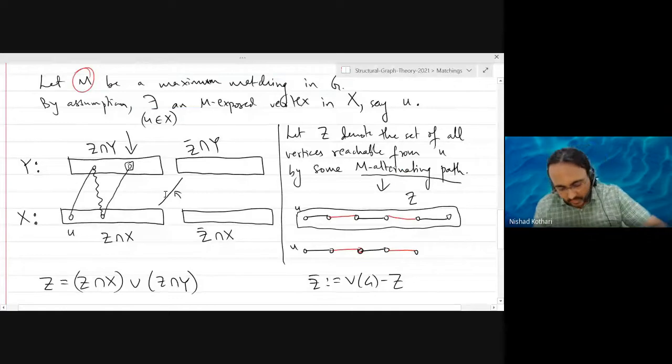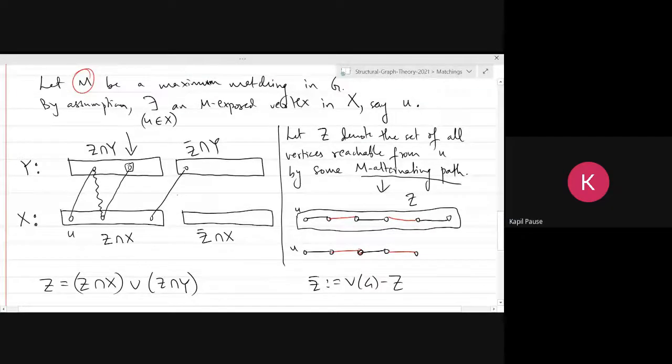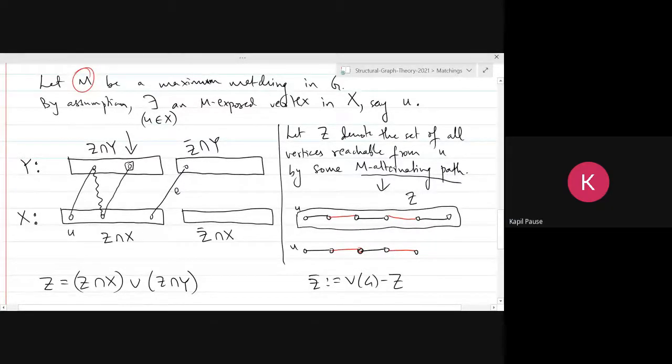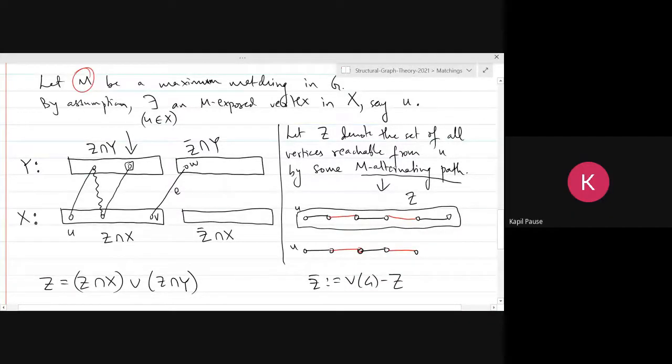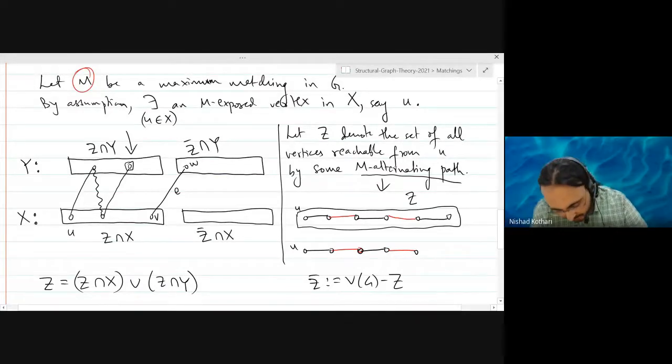Okay. So, Kapil, can you explain why such edges do not exist? Because otherwise, what will happen is a vertex from Z intersection Y would be in Z, because we can reach that vertex by following a path from U to Z intersection X, that vertex. Okay, so let me call this V and let me call this W. So V belongs to Z means that there is an alternating path from U to V. Right, right.